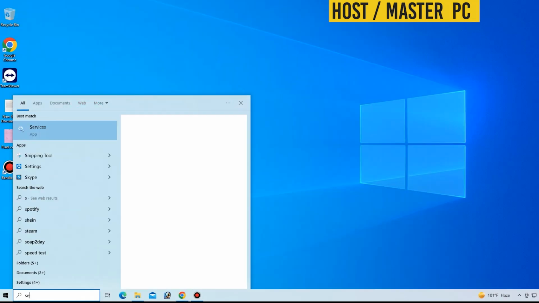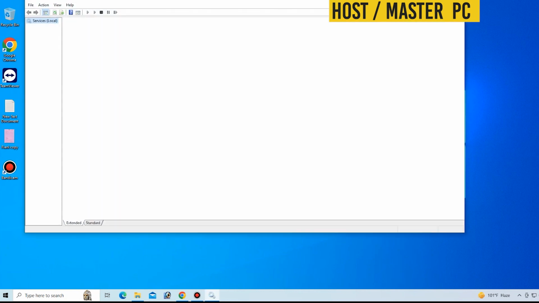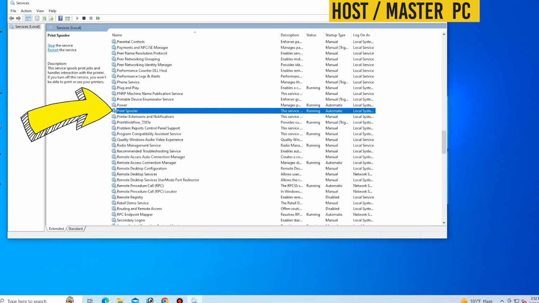Step 2. Go to the Windows search menu and type Services. Open the Services menu and find Print Spooler. Restart the Print Spooler service.